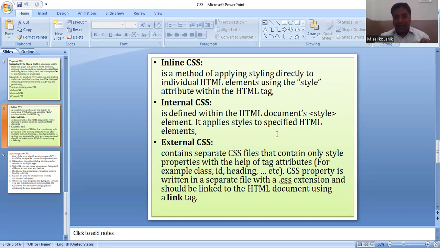It is the internal, but I am taking external, nothing but separate CSS files that contain only style properties with the help of tag attributes. For example, class, ID, heading, like that. But listen carefully here. External means what?